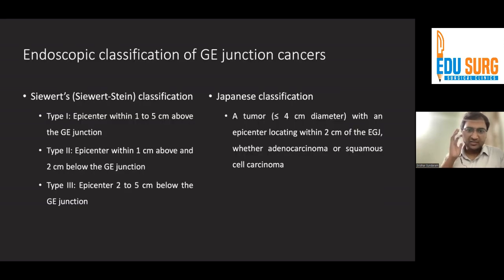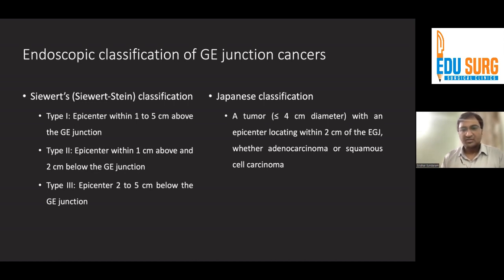Now, what about GE junction tumor? There are a lot of patients who might have tumors without a concomitant Barrett. In those situations, we use some classifications. The Siewert classification is the most commonly used. Another name would be the Siewert-Stein classification. Type 1 would have an epicenter within 1 to 5 centimeter above the GE junction. Type 2 with an epicenter within 1 centimeter above and 2 centimeter below the GE junction. And type 3 with an epicenter 2 to 5 centimeter below the GE junction.